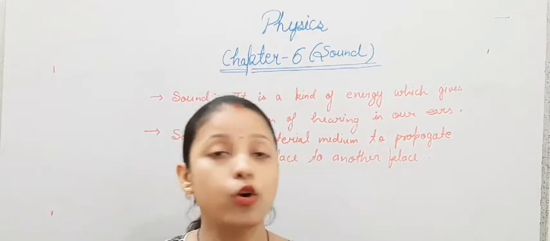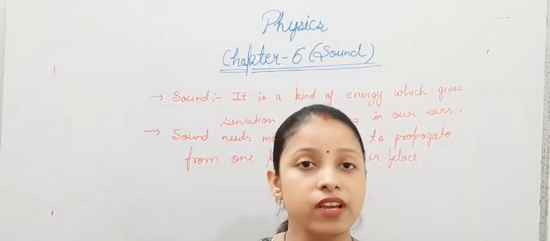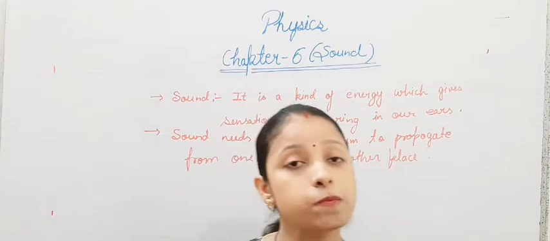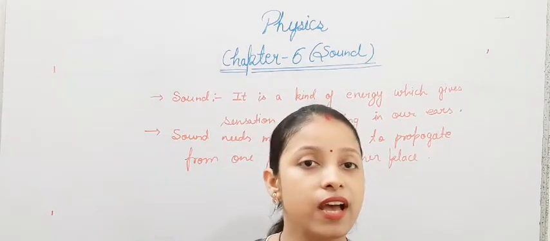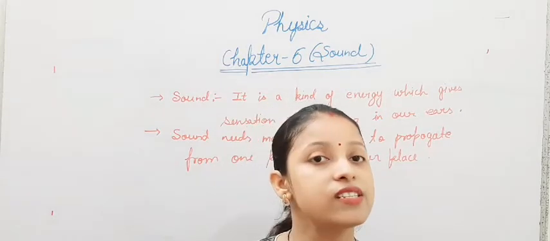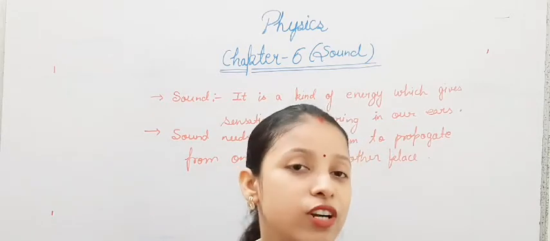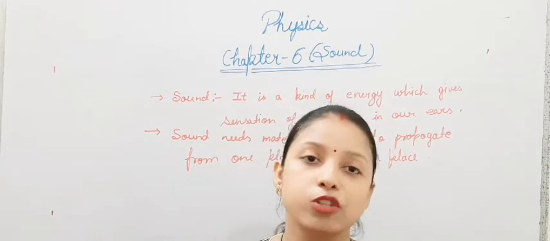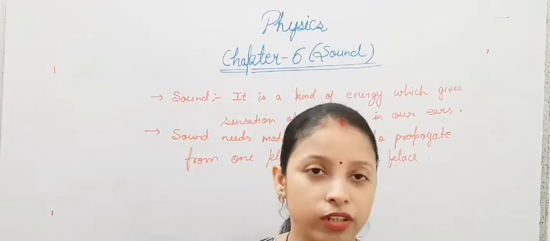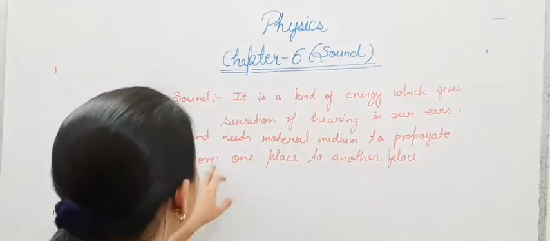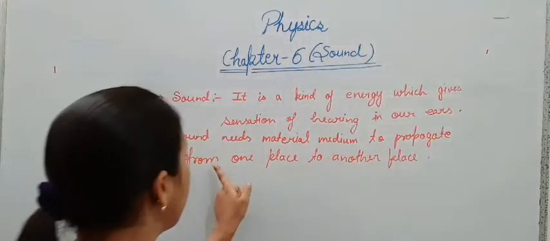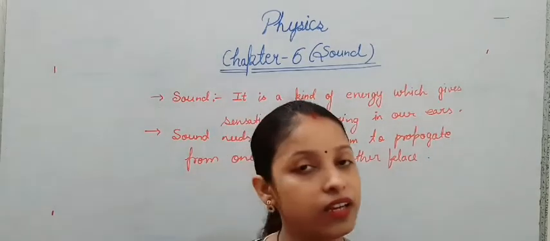Vacuum means no air is present on the moon surface. So when we speak on the moon surface, you cannot listen to my voice and I will not listen to your voice, because the medium is not there, so sound will not propagate. So sound needs a material medium to propagate from one place to another place.